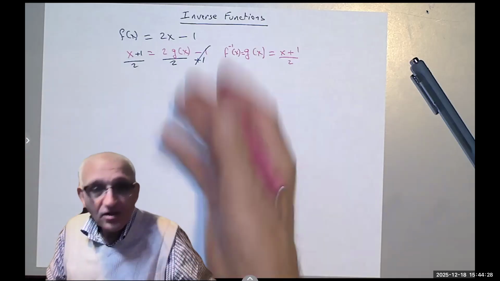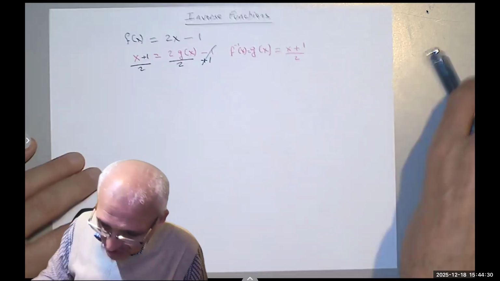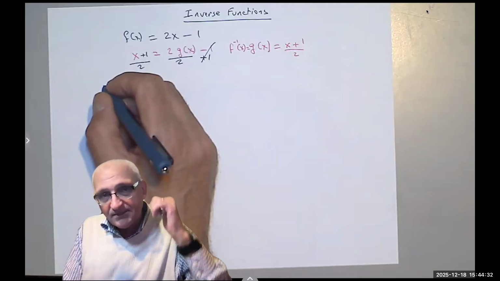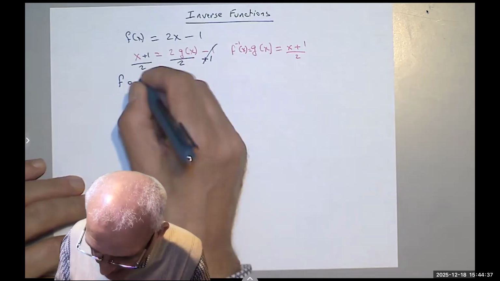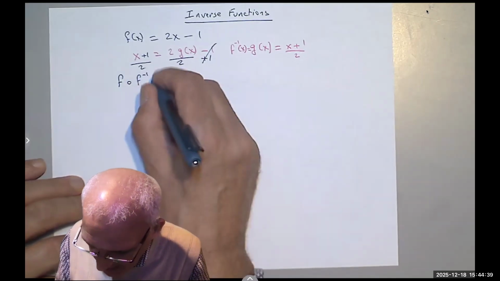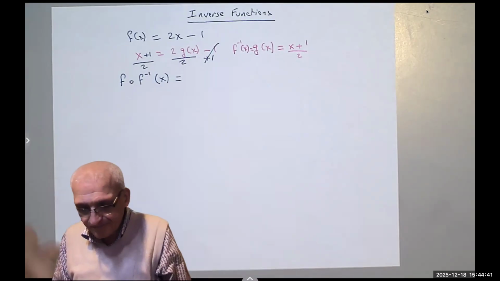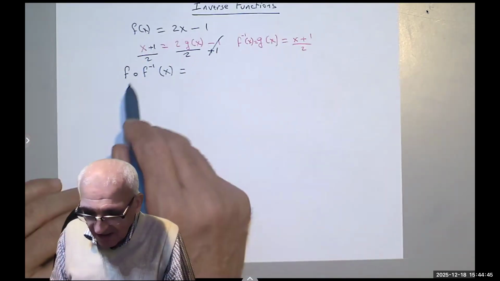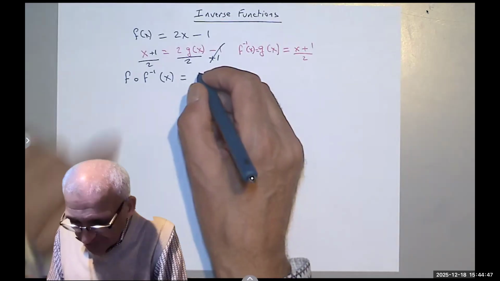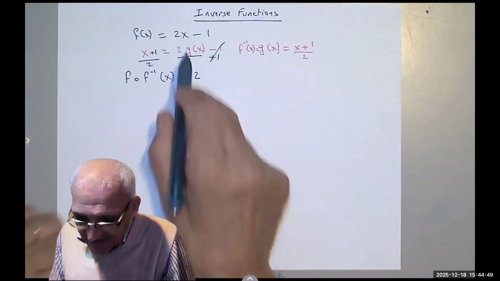So now we call it f inverse. So now if I say, remember from last time how we do the composite function, f composite f inverse of x. So I'm going to start with that, meaning I'm going to say 2, and then I see an x.